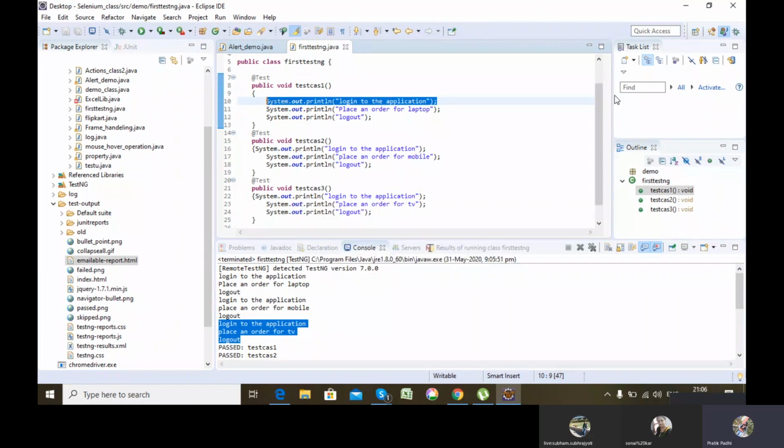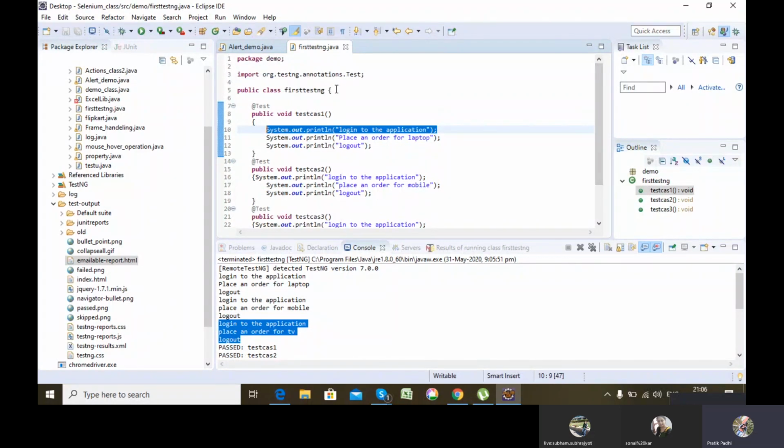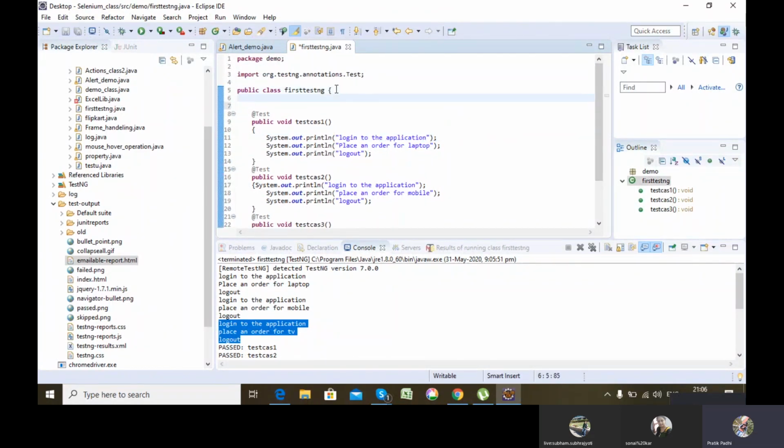So for that, TestNG provides me an annotation, @BeforeMethod.